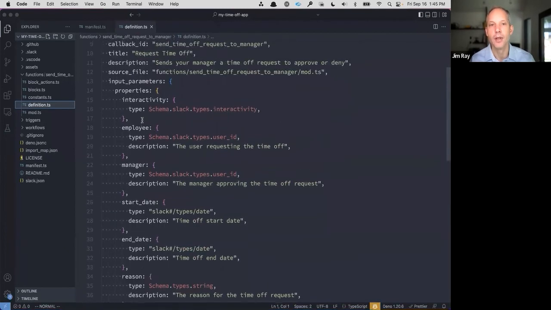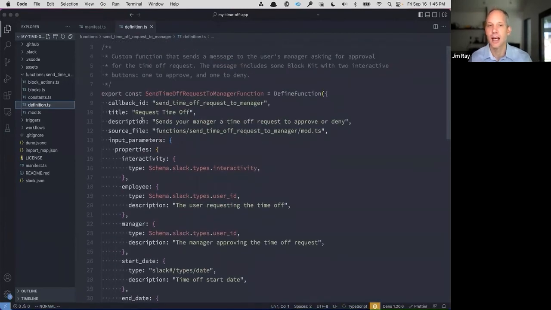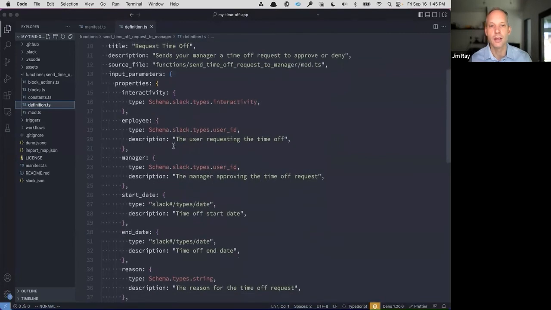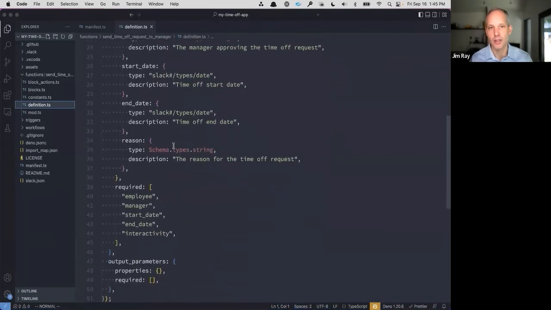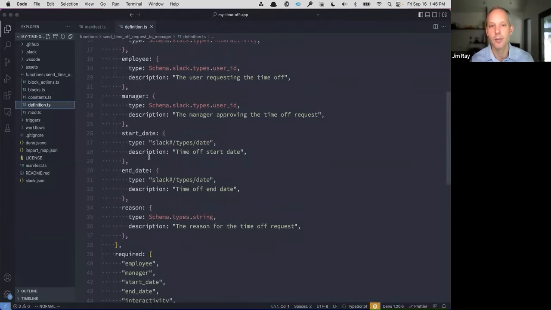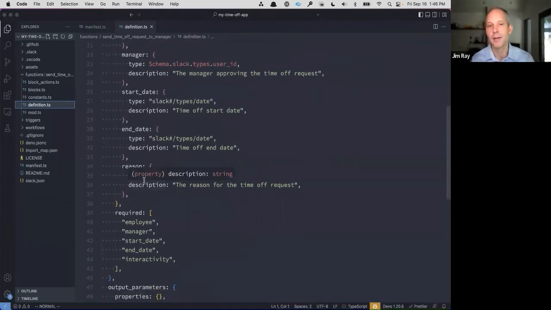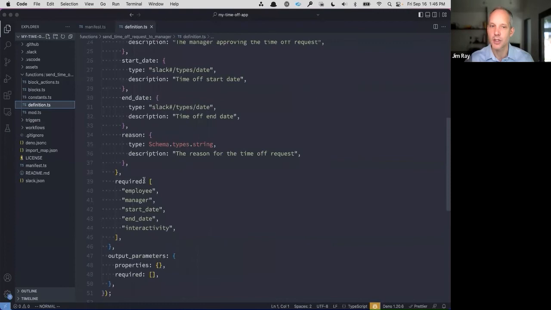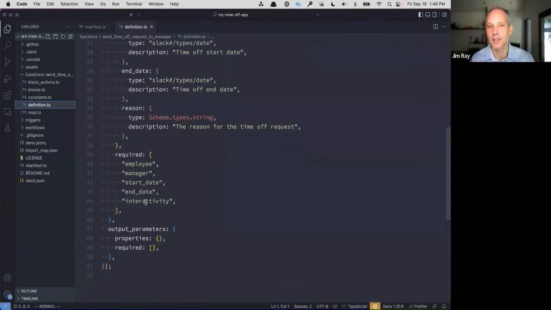A function that requests time off is going to want to know things like who the employee is, who that person's manager is, what the start date of the PTO is, what the end date is, and the reason they might be requesting PTO. Those are the inputs for your function. You can also optionally require specific inputs. In this case, we're requiring the employee, the manager, the start date, the end date, but we are not requiring the reason. So you can optionally include the reason with your request.